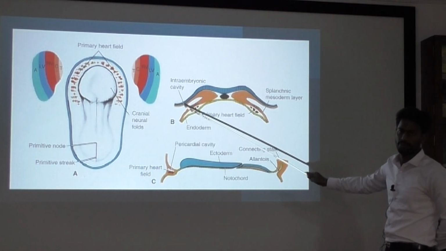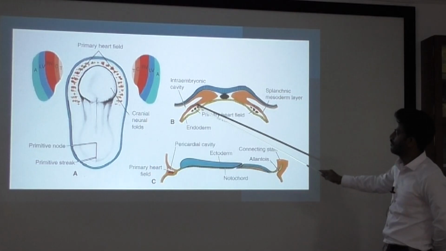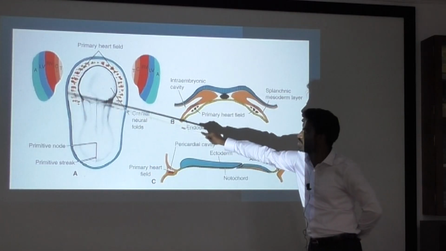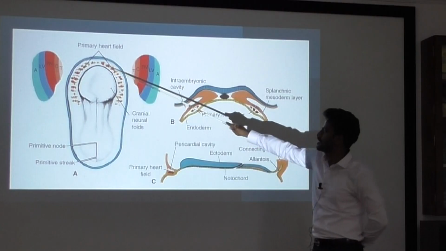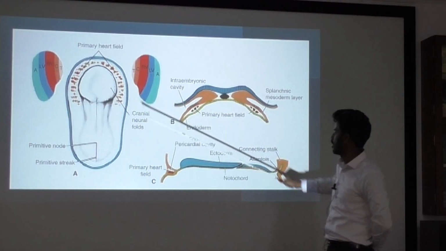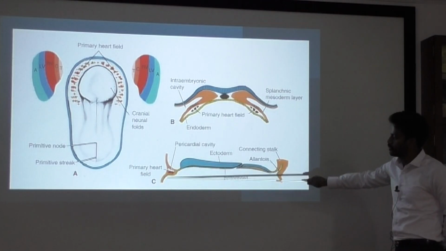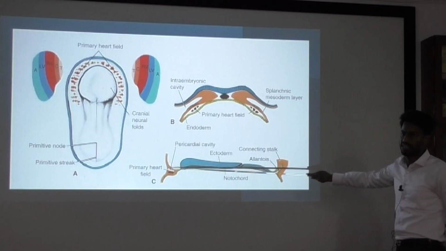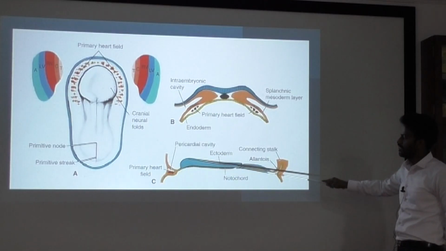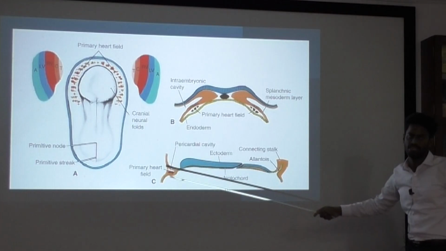This forms the pericardium. The primary heart field will be horseshoe shaped. The blood islands and primary heart field later coalesce. In the initial stage the heart field is the anterior-most structure, anterior to the neural plate and pharynx.